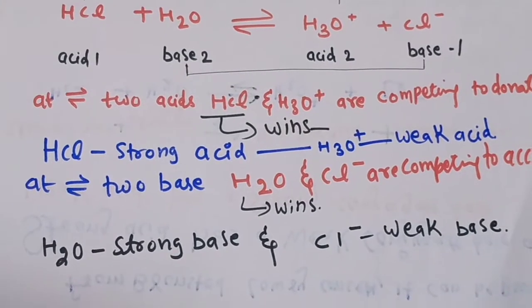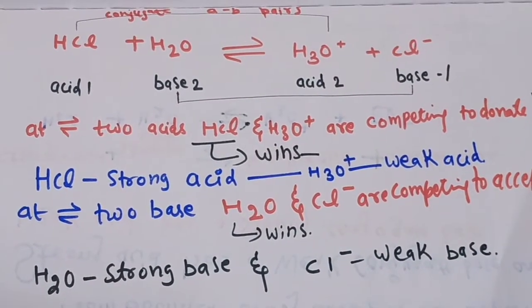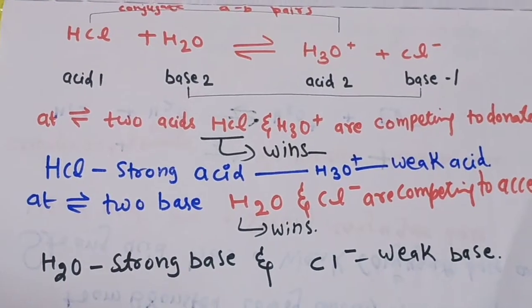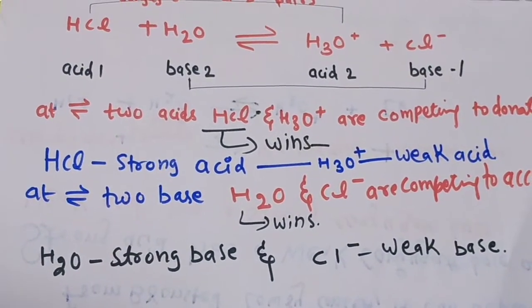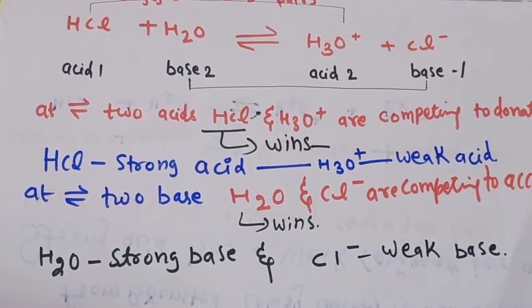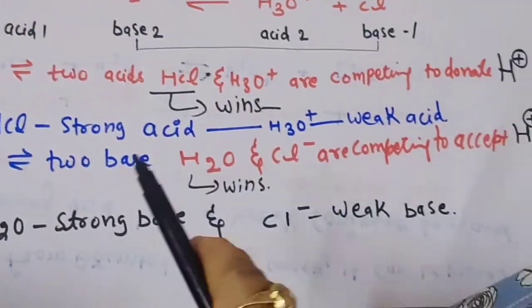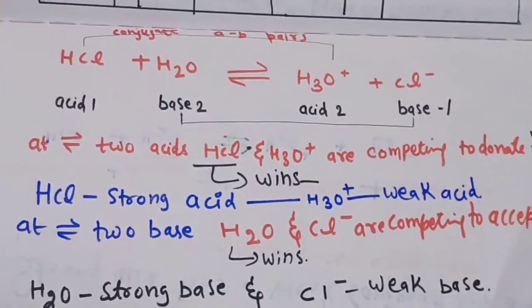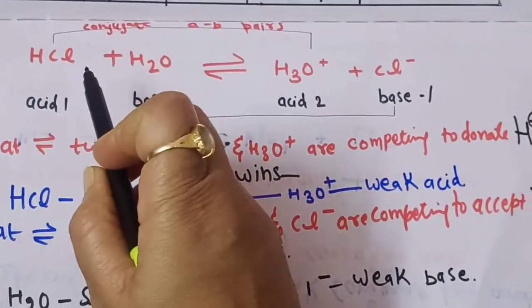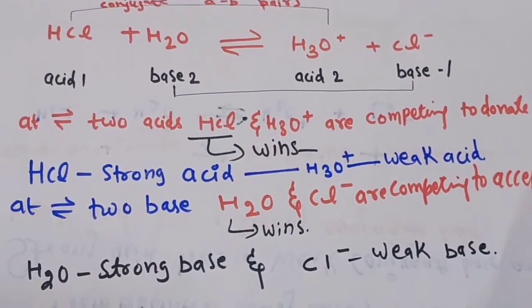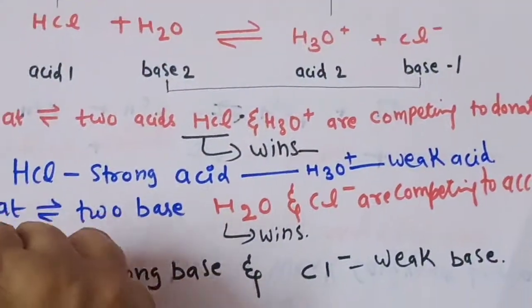Similarly, when our two bases are in equilibrium, that is H2O and Cl-, both are competing to accept the proton. Here H2O accepts the proton, so we can say that H2O is a strong base and Cl- is a weak base. So here we can identify HCl is a strong acid while H3O+ is a weak acid, and H2O is a strong base and Cl- is a weak base.